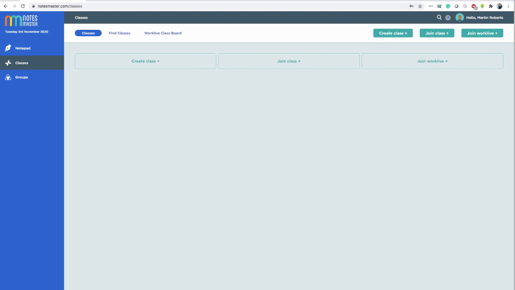So here I am in a very simple class interface. As we say, more areas will be available to you on the left-hand side, but at the start of the program and the start of the project, to just roll it out very simply for you, you can now join a class. So obviously you will need the class codes. Class codes make it very simple for you to go straight into the class.